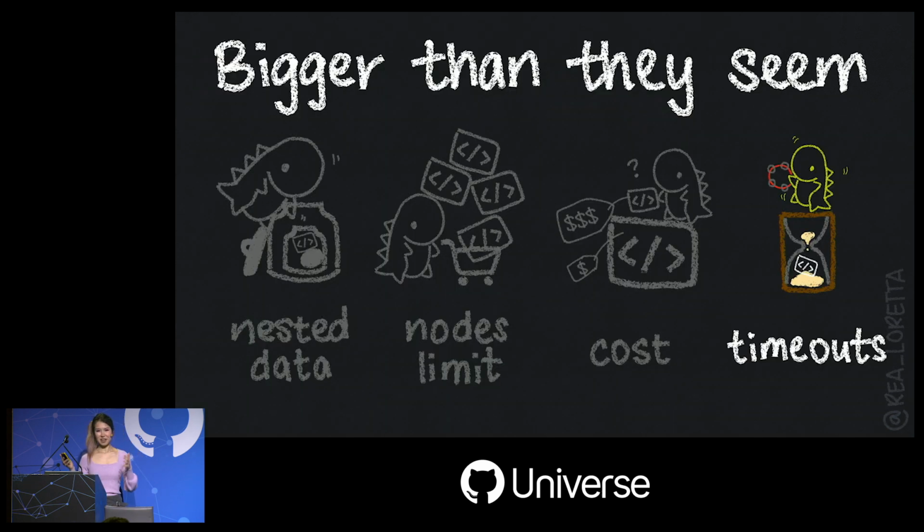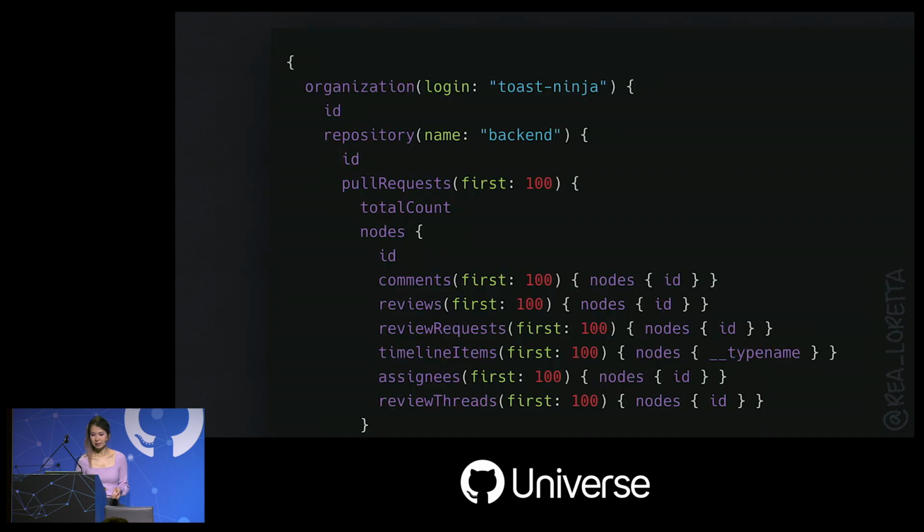So now that we satisfied nodes limits and cost constraints, the final test is the actual runtime performance of this query. It's not something that even GitHub can predict ahead of time. And sometimes a perfectly fine query that doesn't look like much would consistently time out. And the timeout is fairly aggressive. If our query takes more than 10 seconds, it will fail, unfortunately. So this query only costs 6 points, but 9 times out of 10, it would time out with this error.